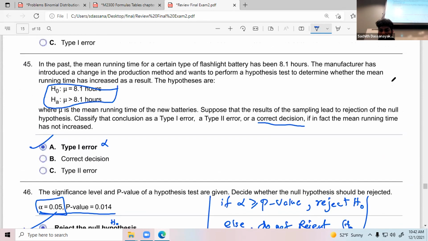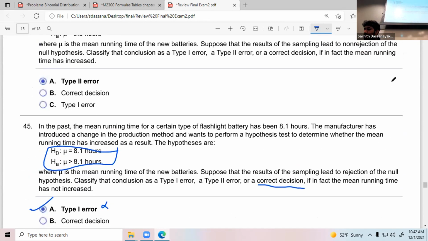Let me write that table. Do you remember that table with type 1 error, correct decision, type 2 error? Let me write it down. I think that's the last thing I can do today. This is the table. Actual scenario.